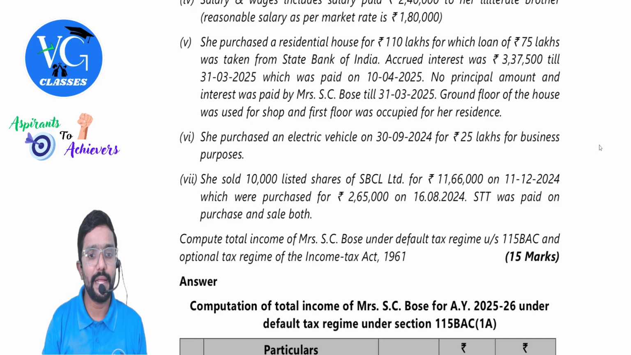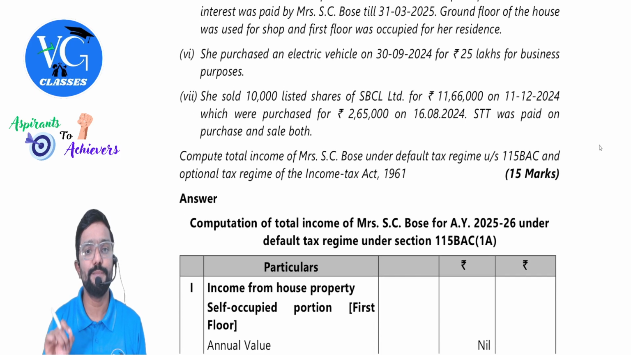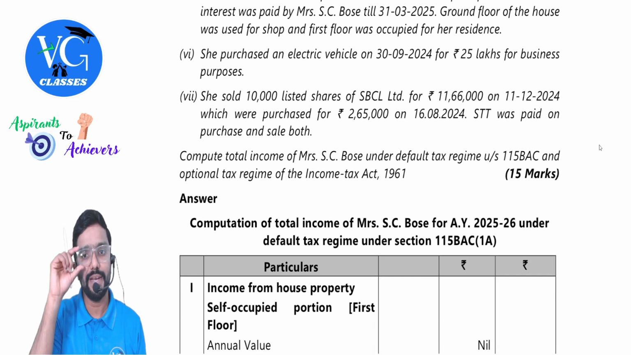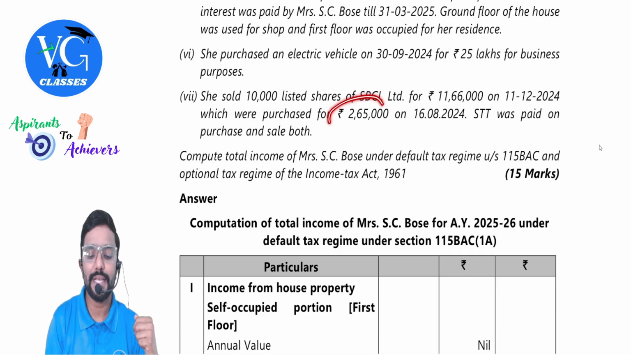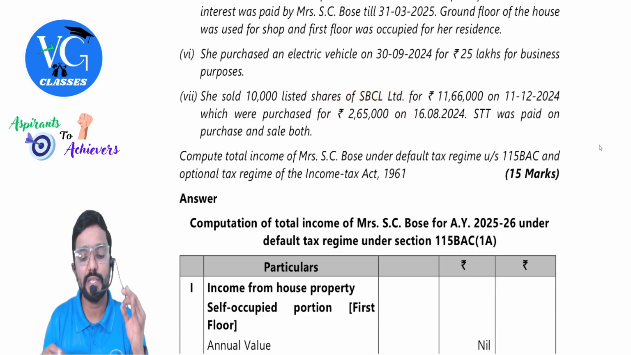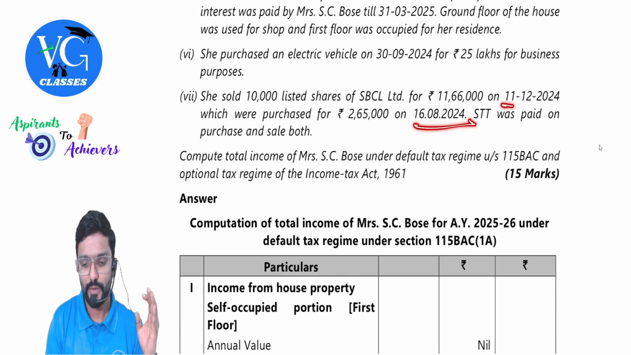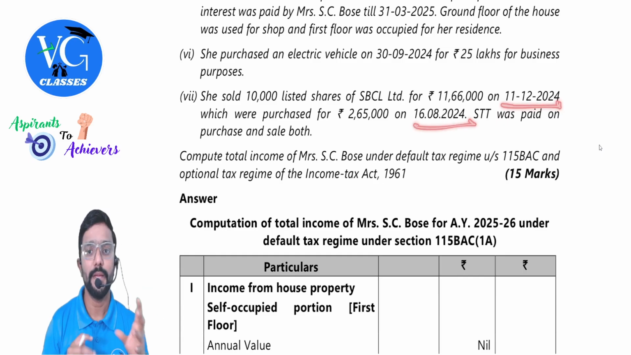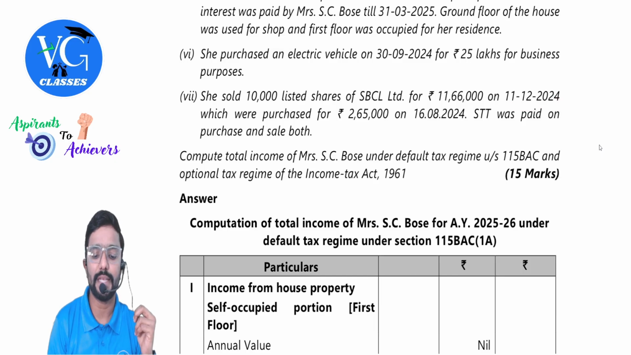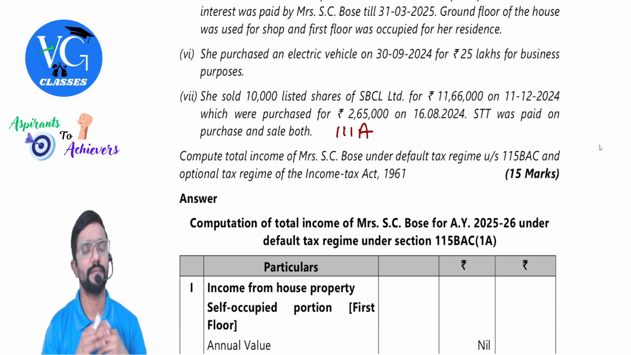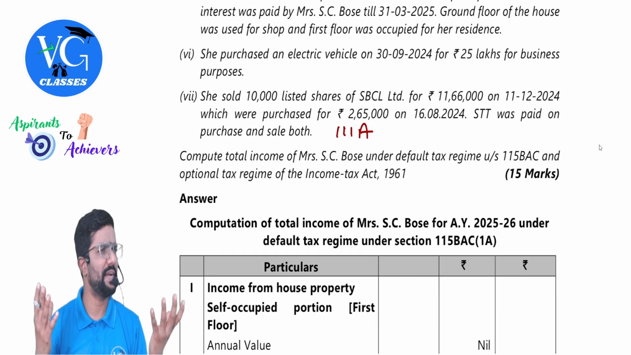She sold 10,000 listed shares of SBCL Limited for 11,66,000 on 11th December 2024, which were purchased for 2,65,000 on 16th August 2024. Less than 12 months. So short term. STT was paid on purchase and sale both. So where is this covered, guys? 111A. No question of indexation and all.